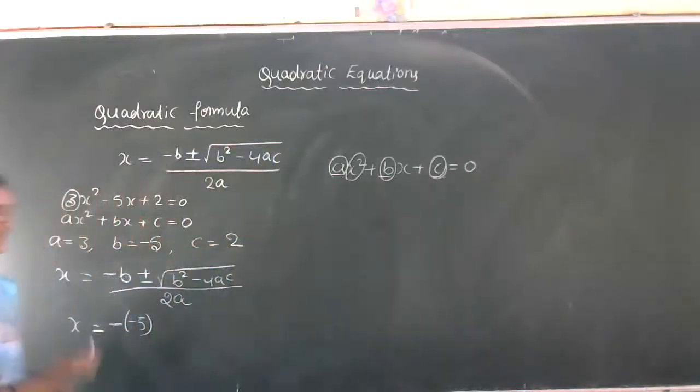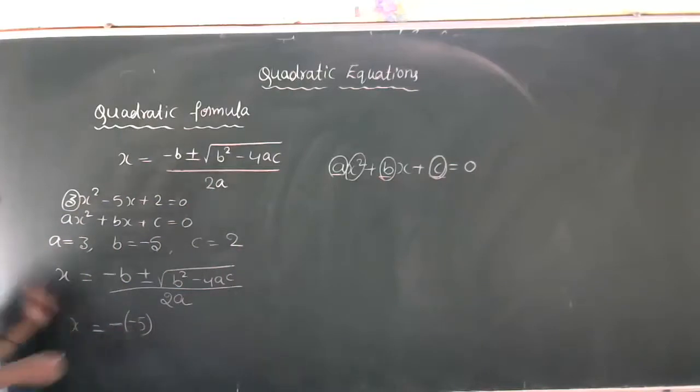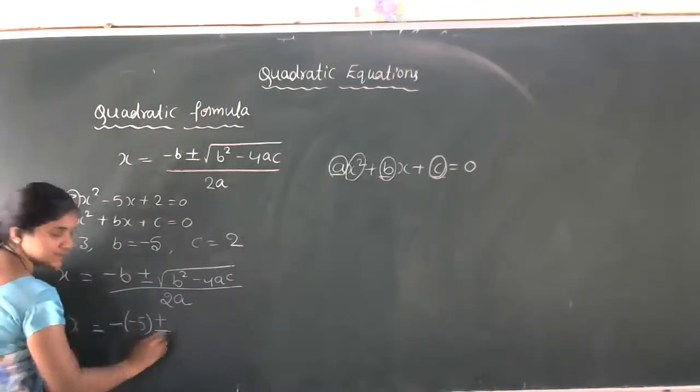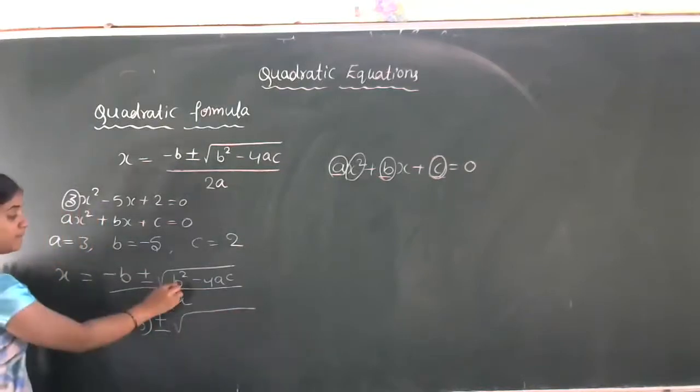Okay, we'll continue. Here the minus sign is in the formula only. Then the b value is also minus. So minus of minus 5. Then plus or minus sign. Square root of b square.